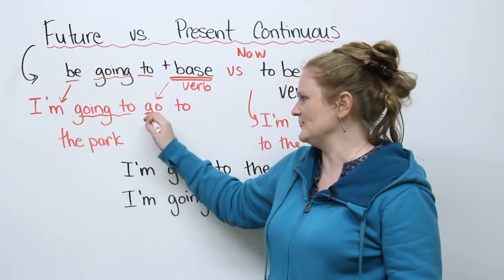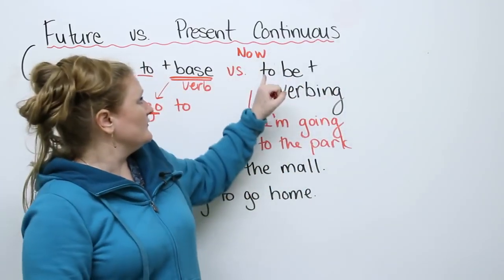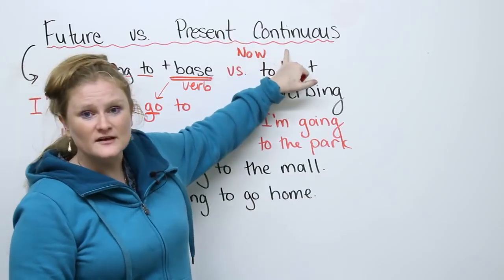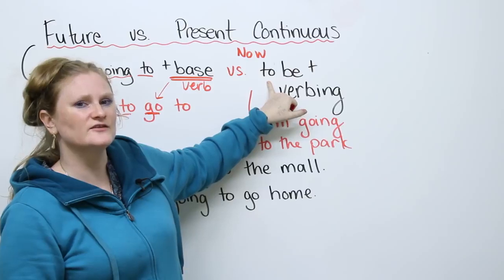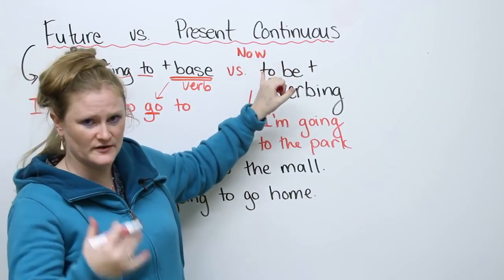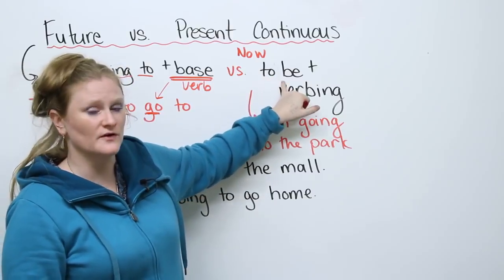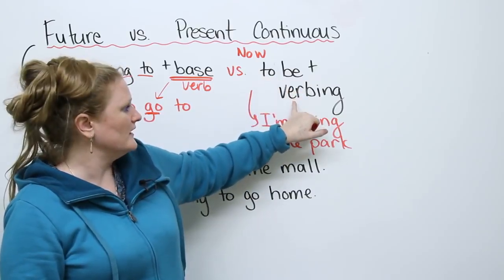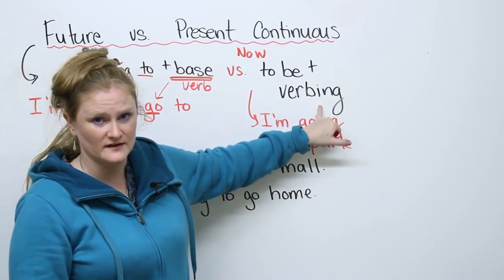Please note this has a base verb. If you look at my present continuous structure, it's a little different. When we use present continuous for events that are happening now, we use the same to be verb, and we have a verb with an ing ending.